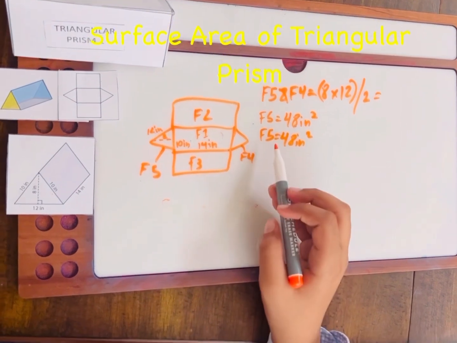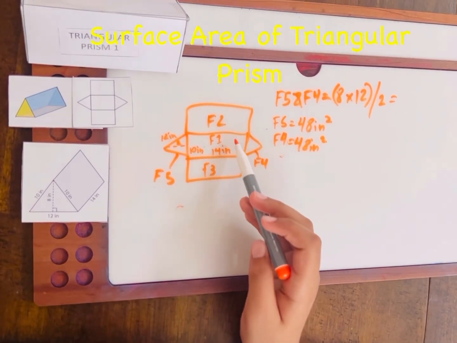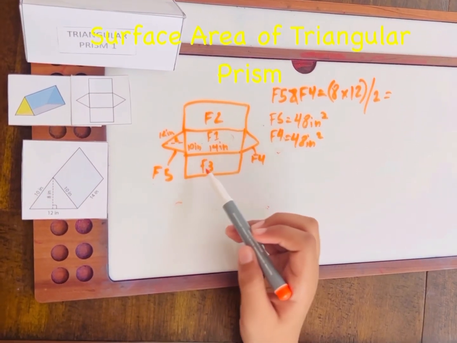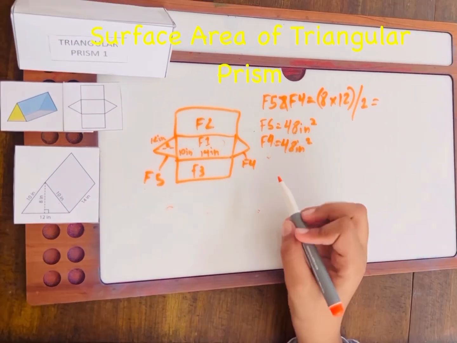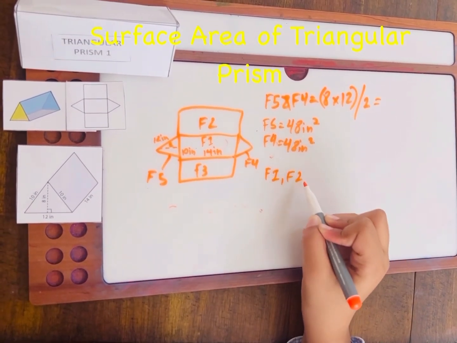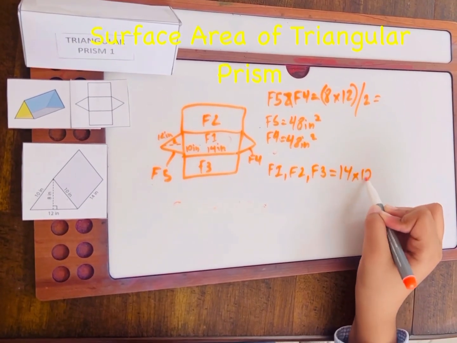Now that we know face 5 and face 4, we're going to be finding the surface area of face 1, 2, and 3. The length would be 14 inches and the width would be 10 inches. To find face 1, face 2, and face 3, 14 times 10.